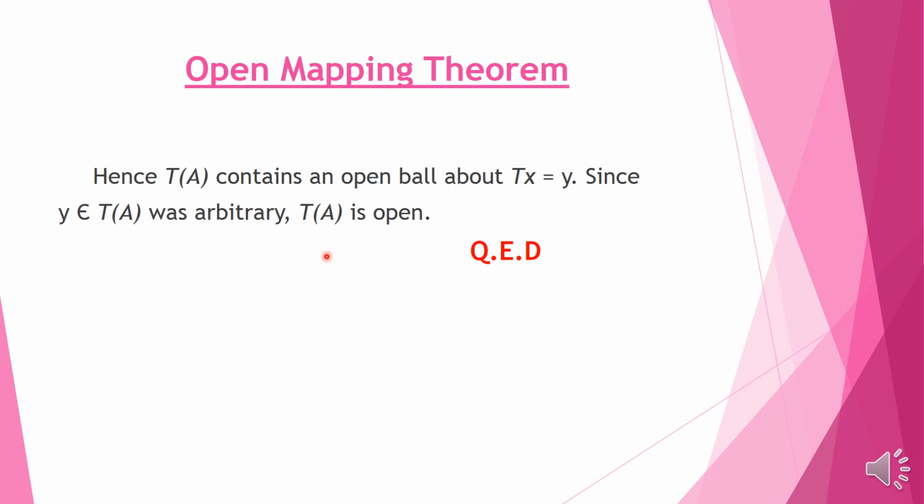Now we have taken an arbitrary element from T of A and proved that T of A contains an open ball about this arbitrary point. So T of A is open. So as A was open, the image of A is also open. So T is an open mapping, which is what the open mapping theorem claims.